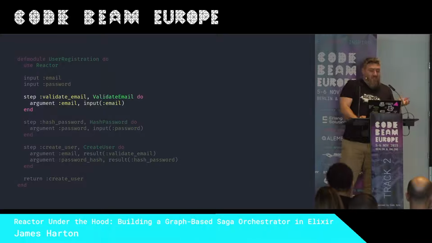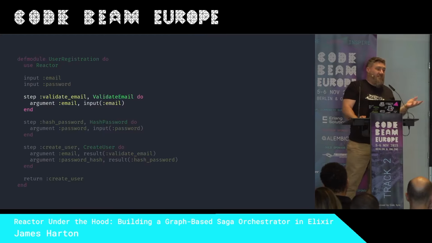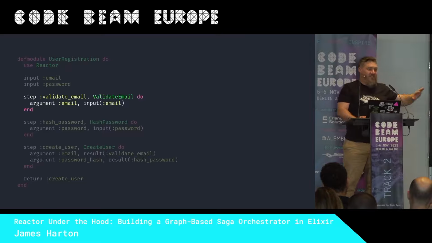So the dependency is explicit, and this is where the power of the graph comes in. The other thing to point out about steps is that they're asynchronous by default. You can say, hey, this step has to run synchronously, or this group of steps needs to run synchronously, or this entire reactor needs to run synchronously, but by default, everything runs async.